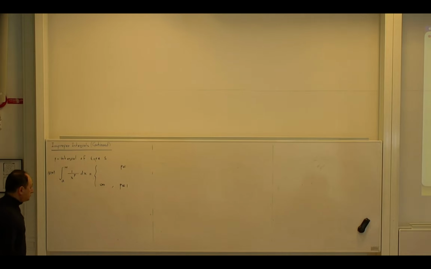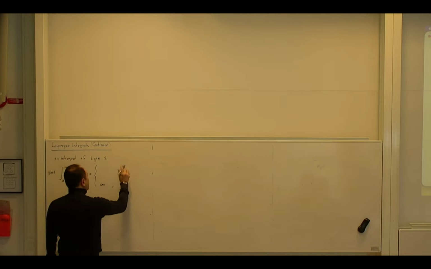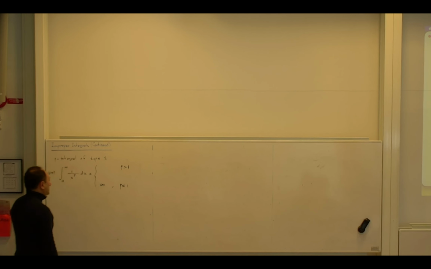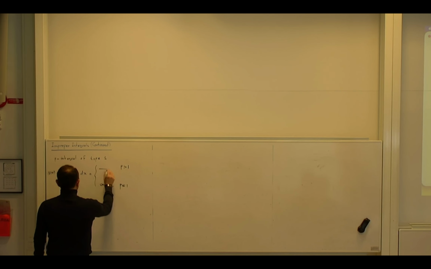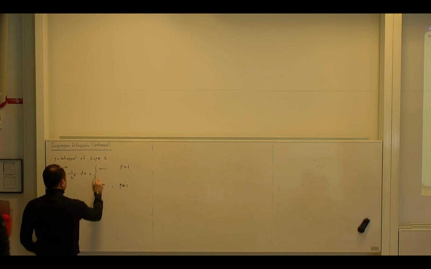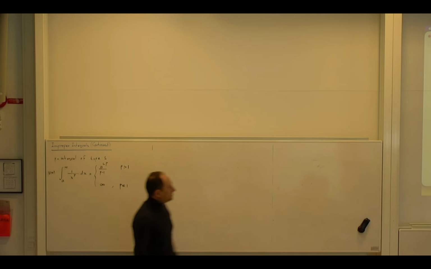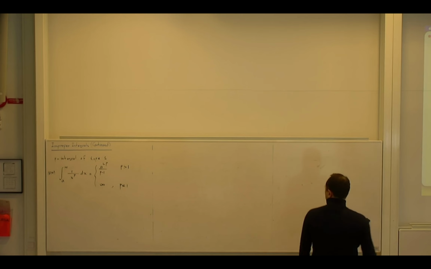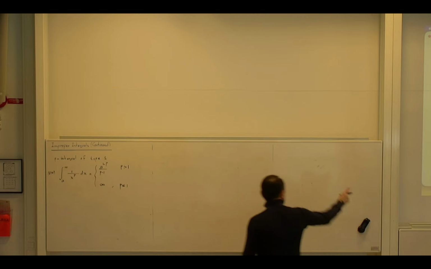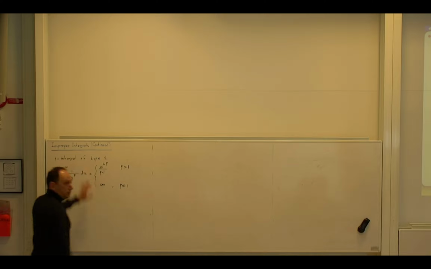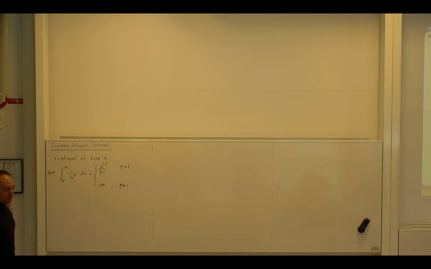And if p is strictly greater than 1, then this integral converges, and I know the value is x to power p minus 1, a to power 1 minus p. Let me cheat a little bit. That's correct. So this is what you need to know, or you should be able to derive it.